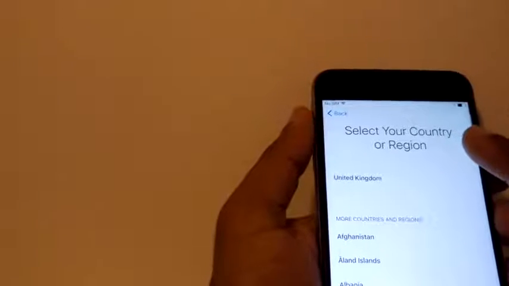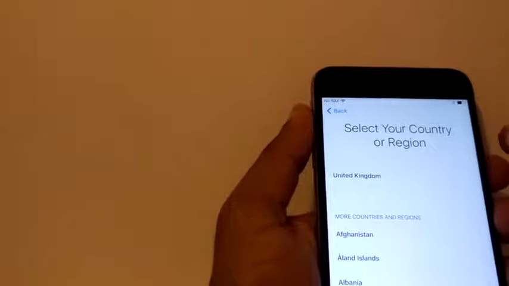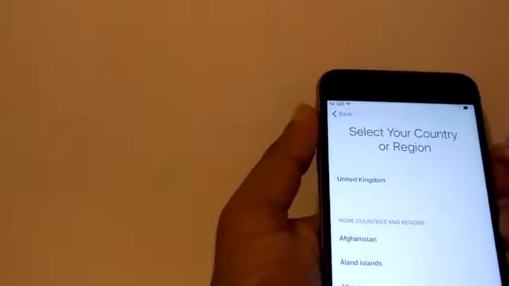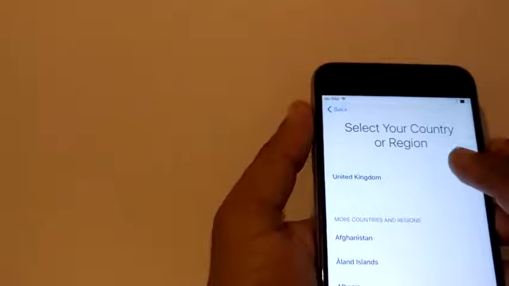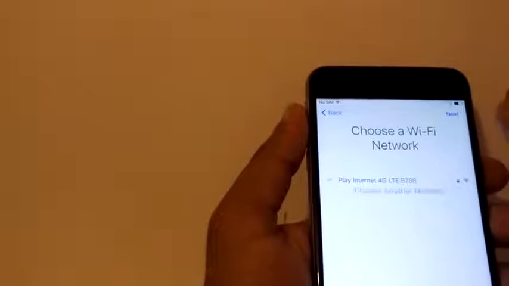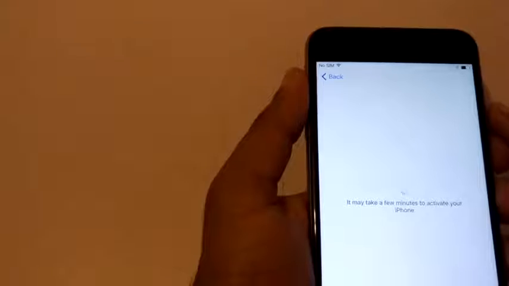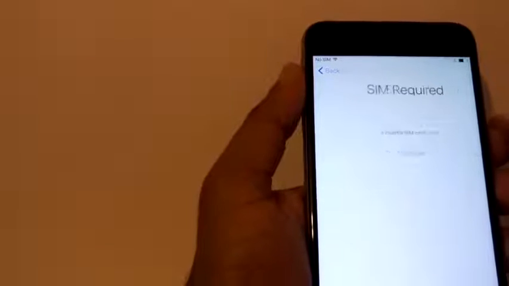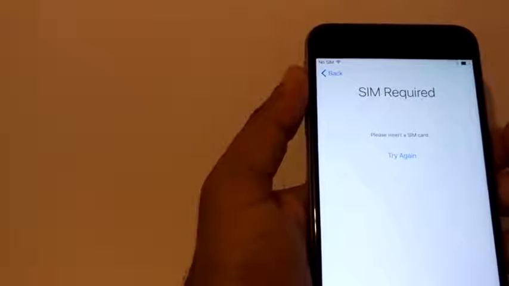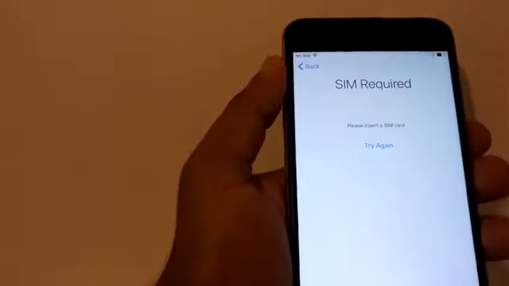Okay, and don't forget that after doing this process, once you restart your phone, you have to take out your SIM card, because that phone has to be activated. Click next, and let's see now what it's gonna say. It may take a few minutes to activate your iPhone. Okay, it says SIM card required.